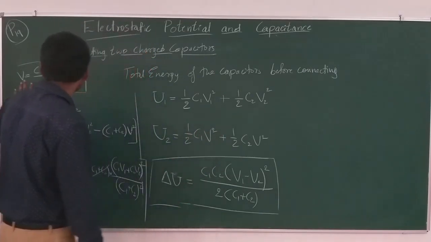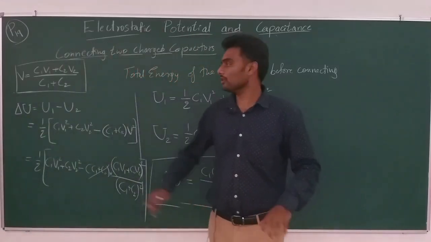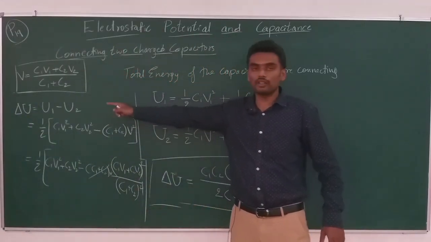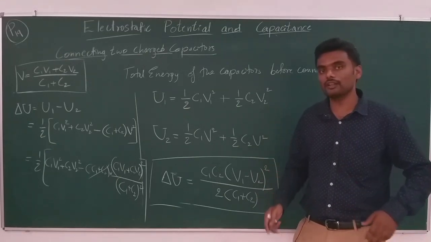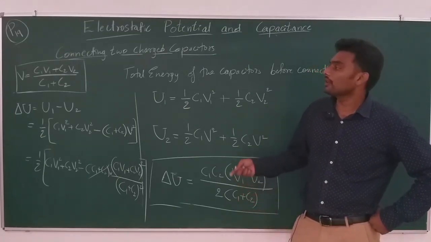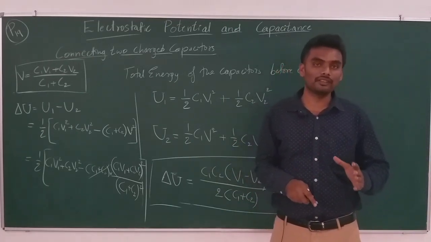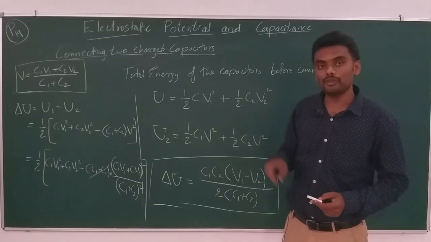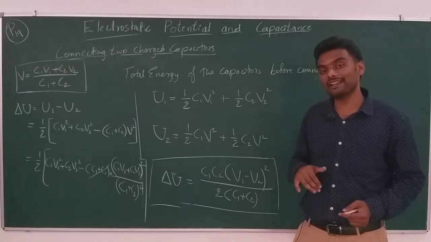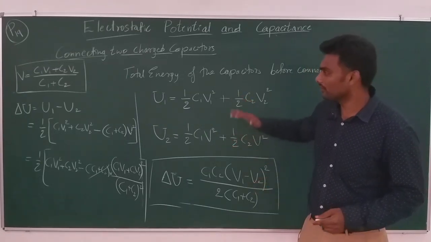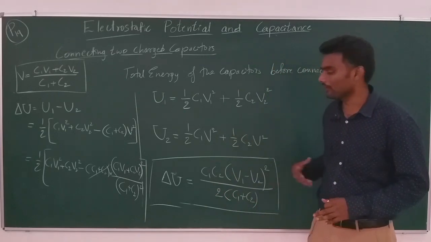Earlier was the expression for the common potential attained by both capacitors after connecting them, and this is the loss of energy for the same situation. Now, if only one capacitor is charged and the other is uncharged, then V2 becomes equal to 0. Everything else follows. We will discuss those things when it comes to problems, but these points have to be kept in mind.